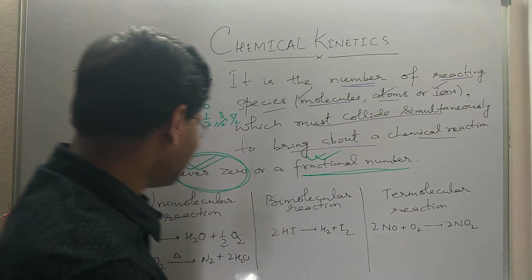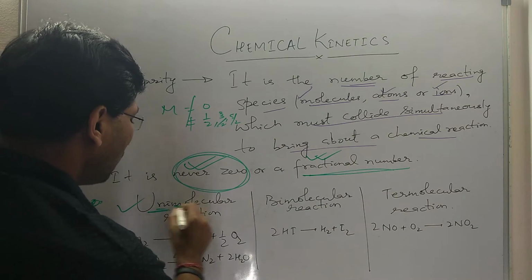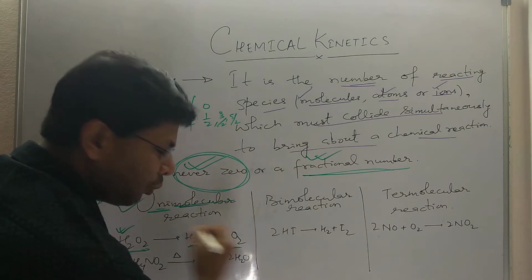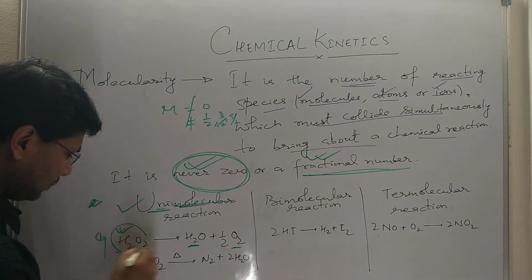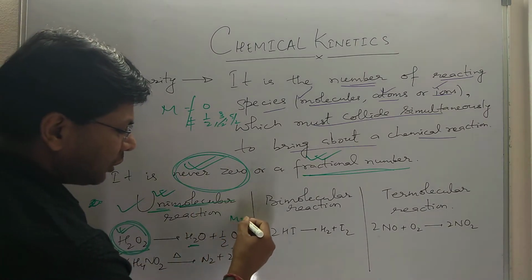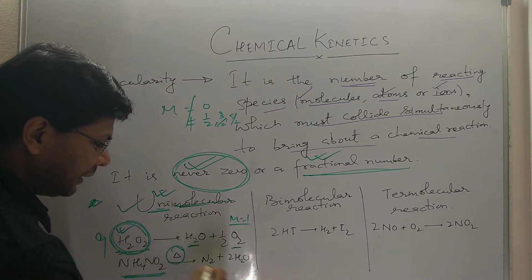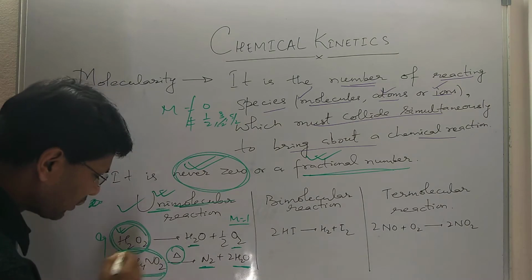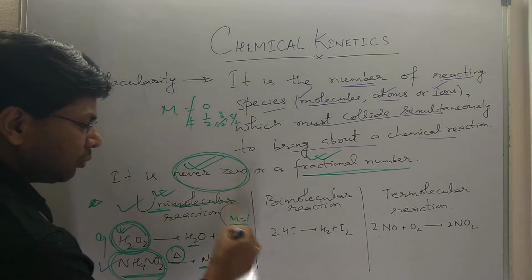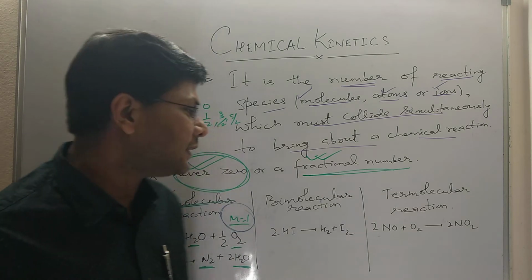Now, depending on the number of molecules, atoms or ions which participate in a chemical reaction, molecularity can be either 1, 2 or 3. So let's see an example of a unimolecular reaction. Uni means one, molecular means molecule or species. Here hydrogen peroxide decomposes to give water and half a mole of molecular oxygen. Only one molecule is participating, so it is unimolecular. Here molecularity is 1. Ammonium nitrite, when heated, forms nitrogen gas and water, so only one molecule is acting here. So the molecularity is 1. A unimolecular reaction is one where one molecule undergoes reaction to form the product.